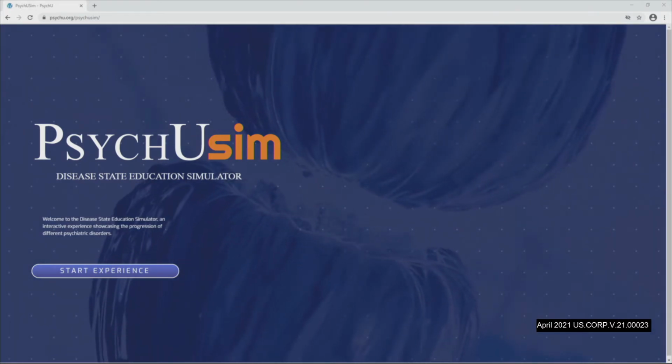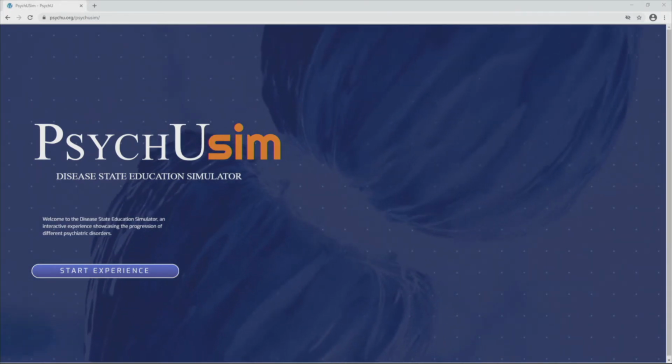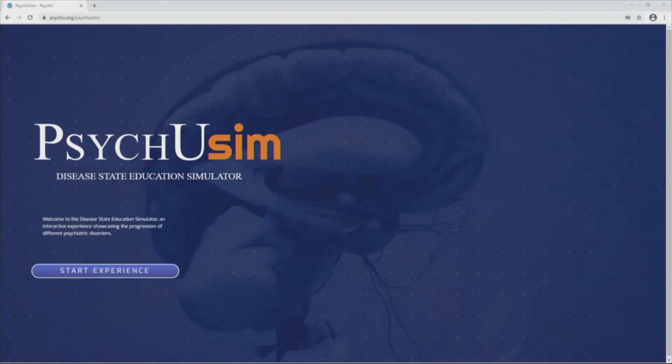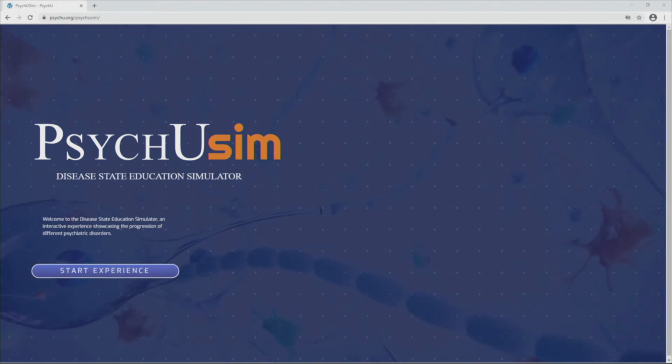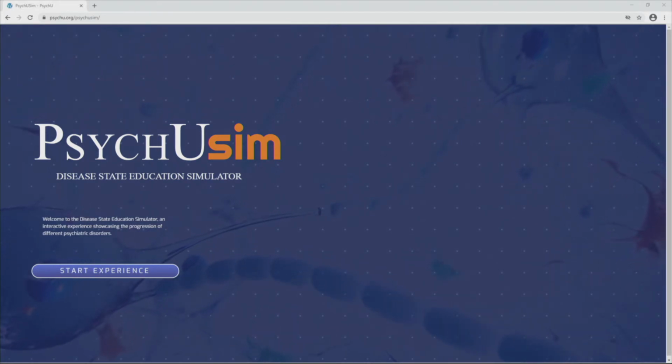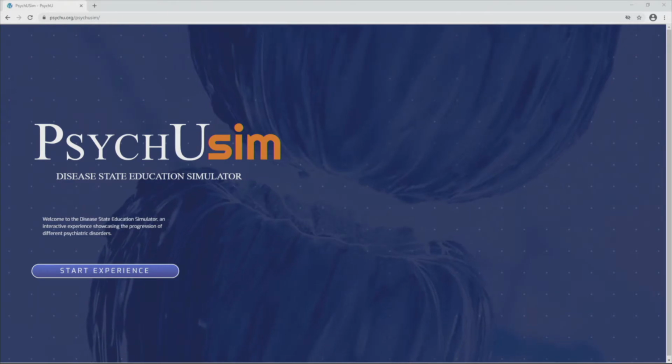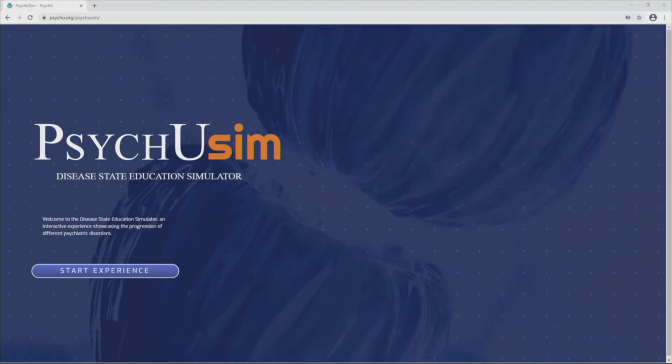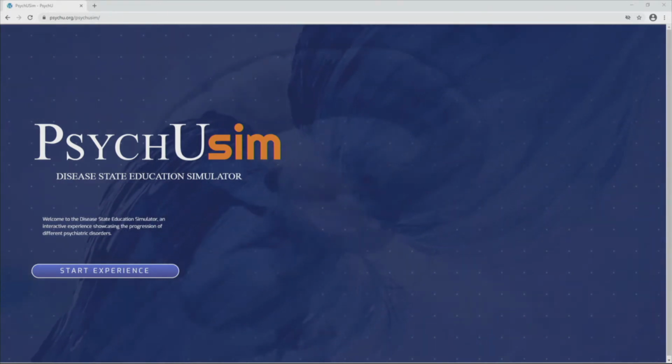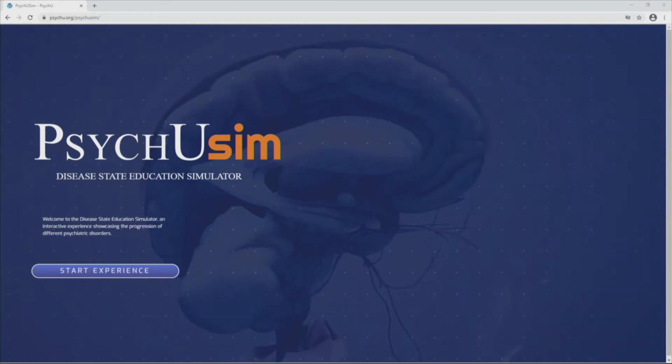PsychUsim is a disease state education simulator which is accessible through PsychU.org. The educational features are designed to be easily accessed and understood. It has rigorous scientific data which underscores a wide range of topics within one platform and provides a holistic prognostic view of three psychiatric disorders: major depressive disorder, bipolar disorder, and schizophrenia.